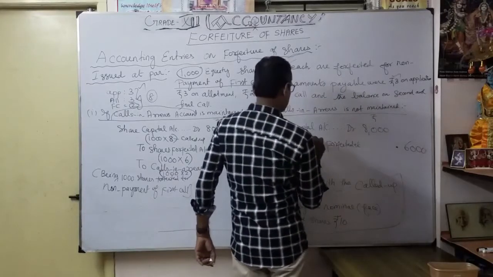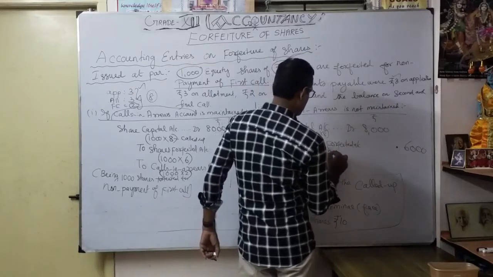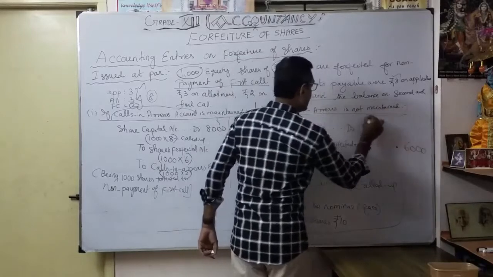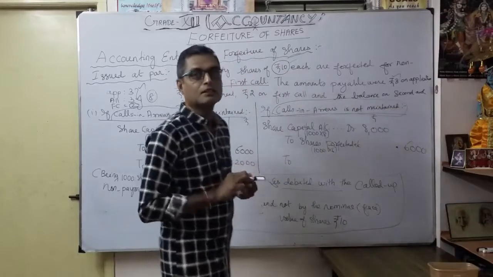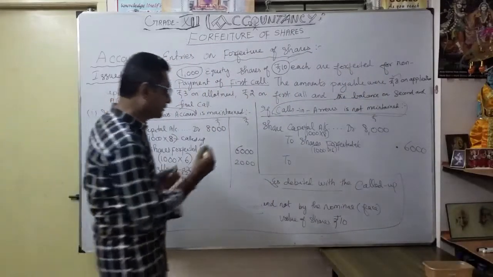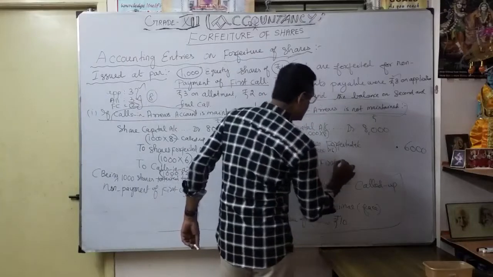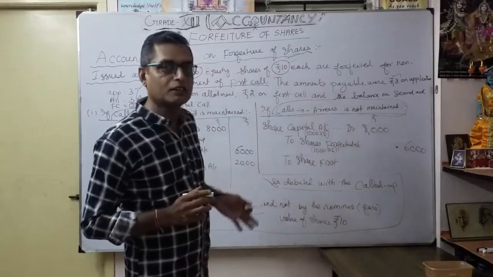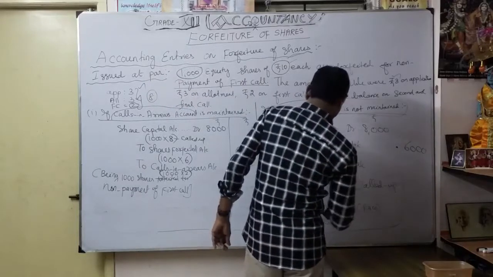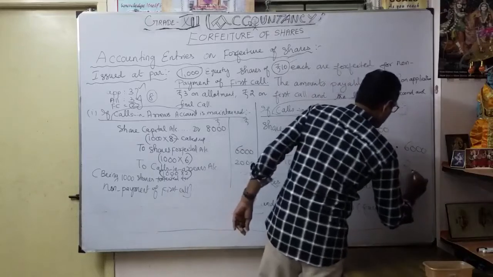Again 8,000 is 1,000 into 8, and 6,000 is 1,000 into 6. Suppose calls in arrears is not maintained, how will the journal entry be? That is very important here. We can mention what? Share first call account. You specify the call name itself. To share first call account, how much? Same, 1,000 into 2, 2,000.